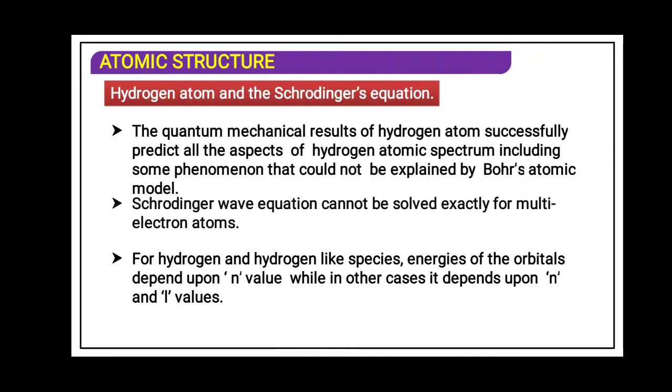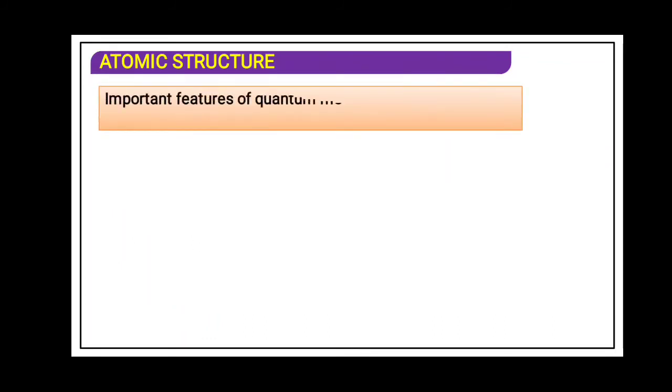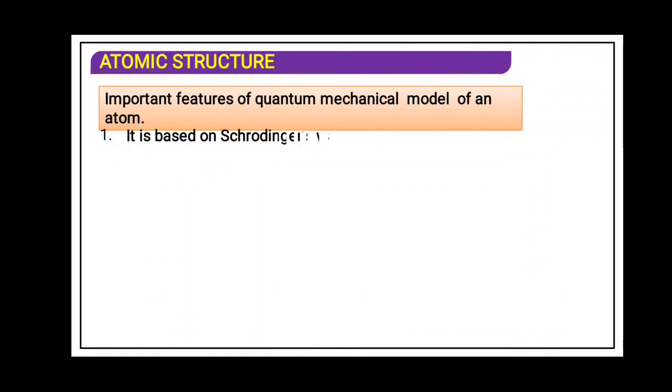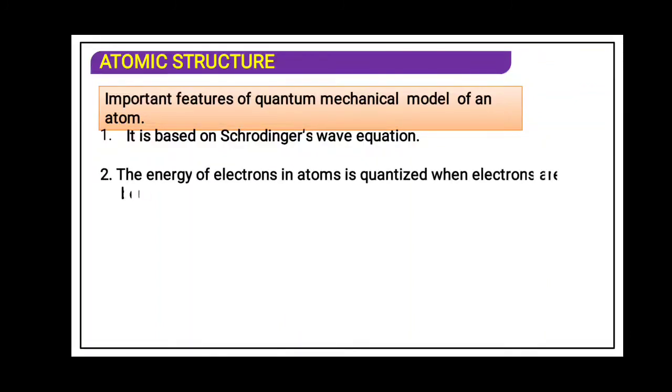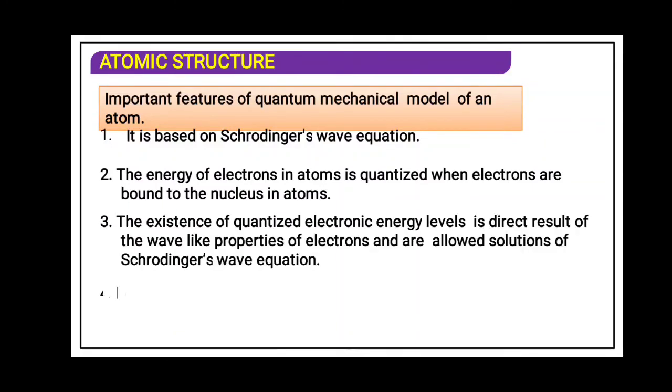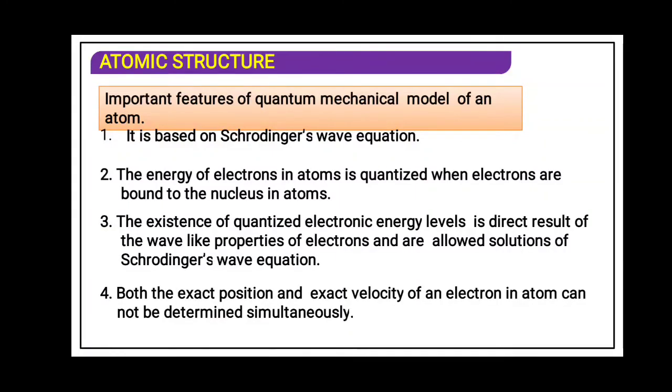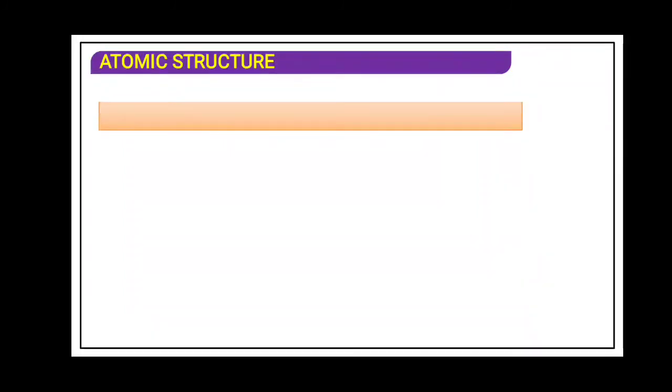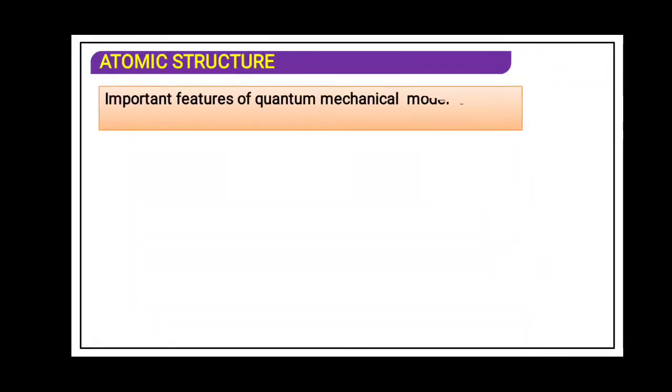It depends on the n value, while for the others it depends upon n and l. We will see what n and l are. They are quantum numbers. Now the features of the quantum mechanical model are not important for you to study because they are not in your syllabus. You can read it to understand, but we will go ahead and focus more on the quantum numbers.